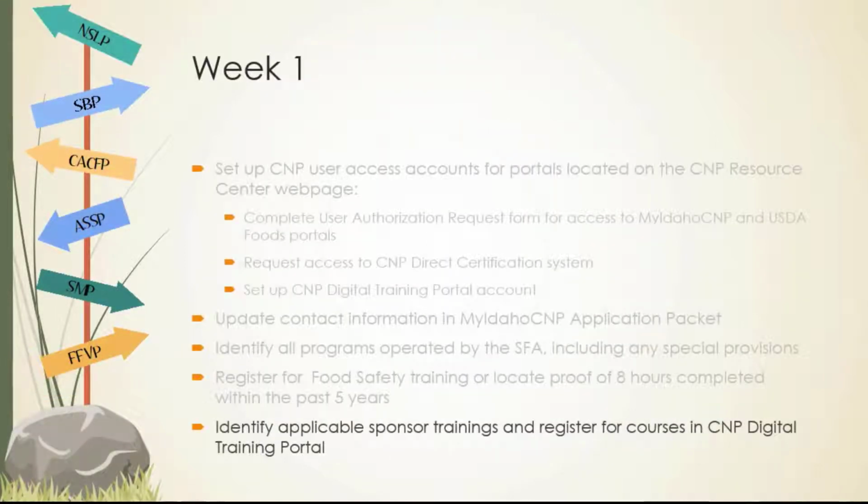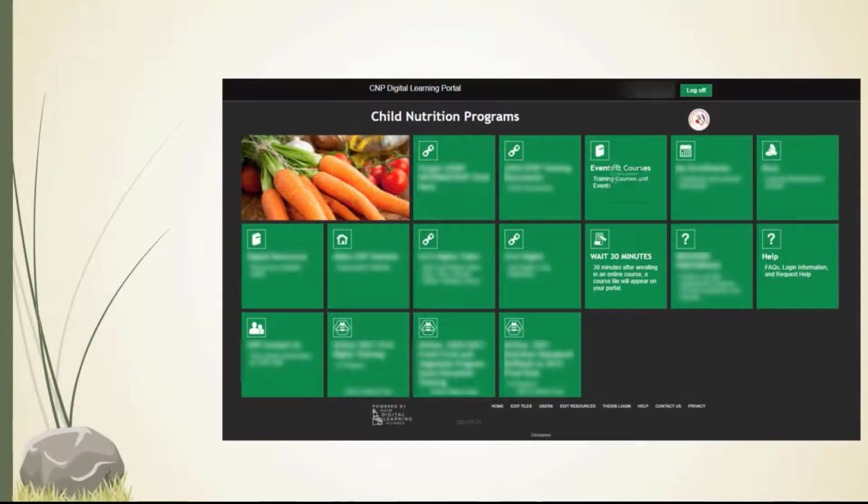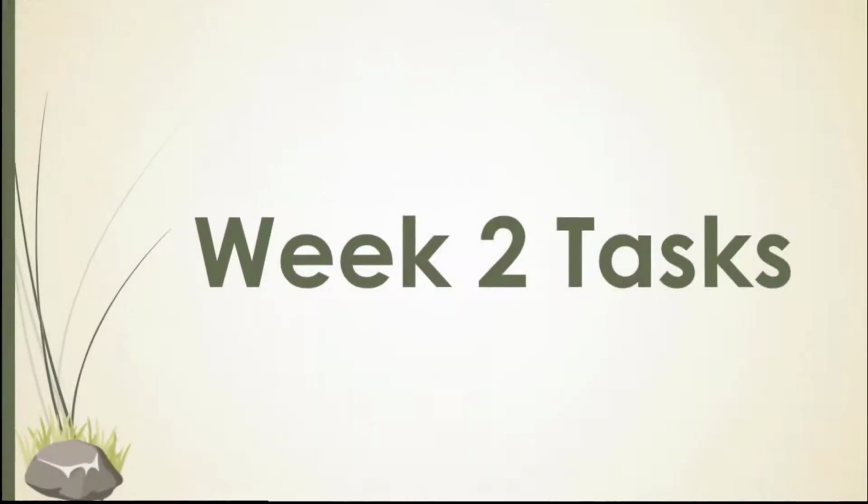The last step for week 1 is to identify applicable sponsor trainings and register for courses in the CMP Digital Training Portal. As time allows, you need to work towards completion of these courses. All available courses are located under the Events and Courses title in the CMP Digital Learning Portal. Please contact the state agency for more information on which courses are a priority for you to complete.